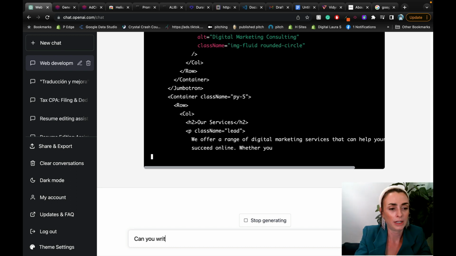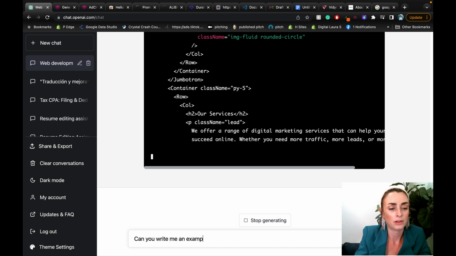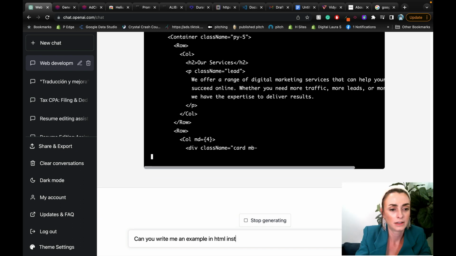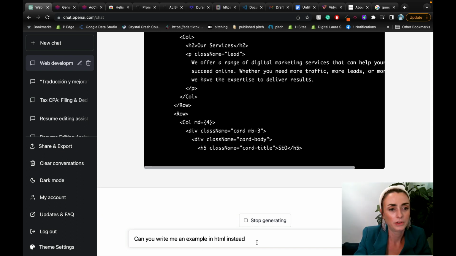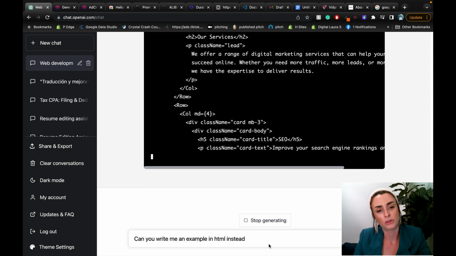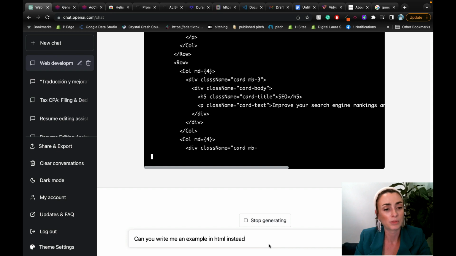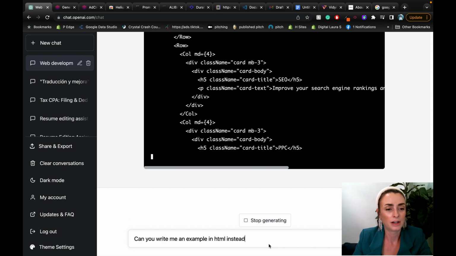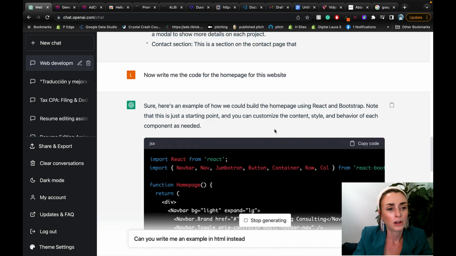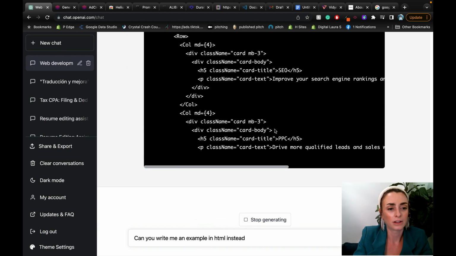Can you write me an example in HTML instead? HTML. Let's let it do its thing. I mean, this is totally fine too. I just think HTML is simpler, and that's a personal preference. So let it keep writing. Writes a lot of code.